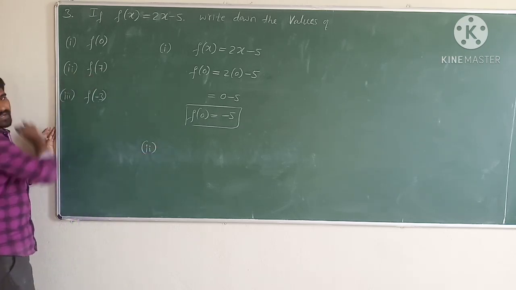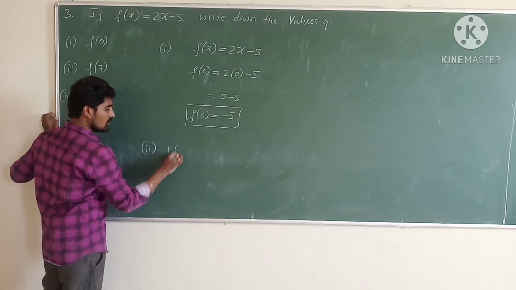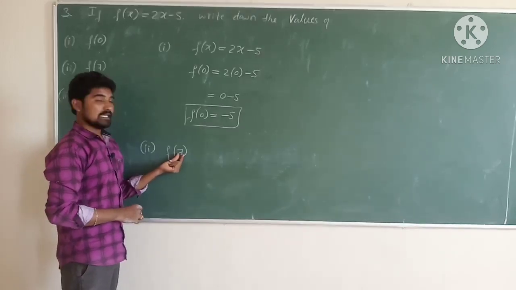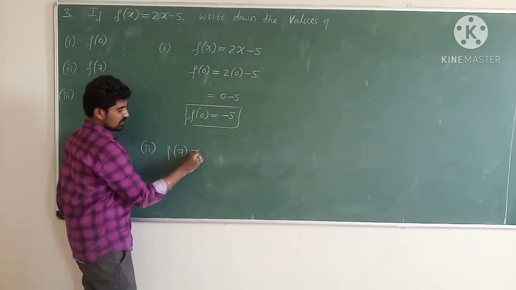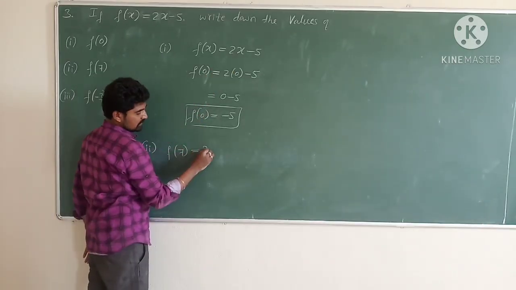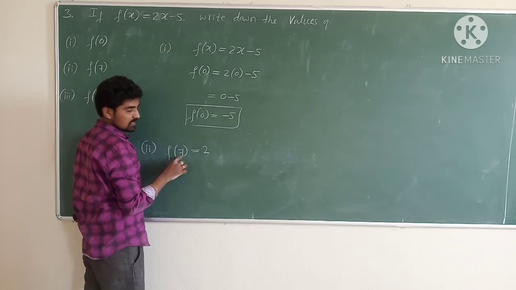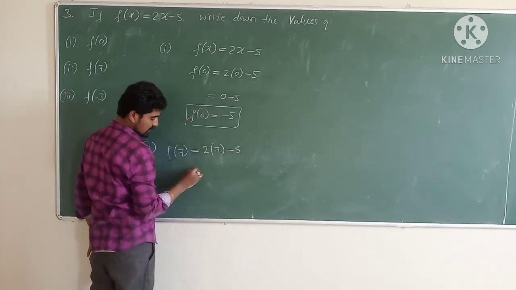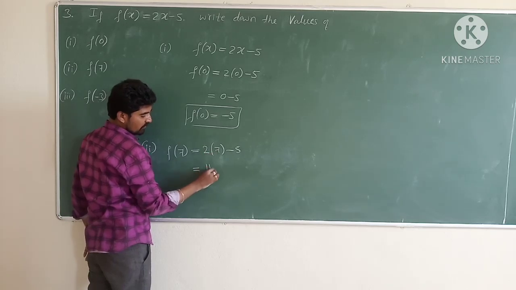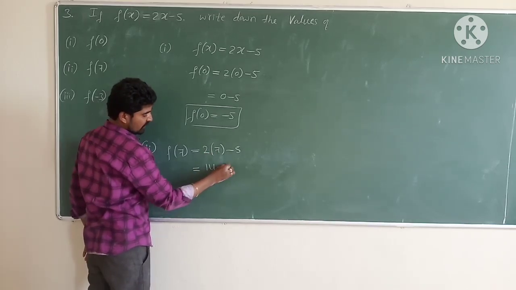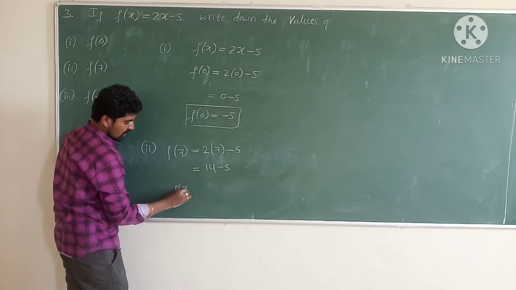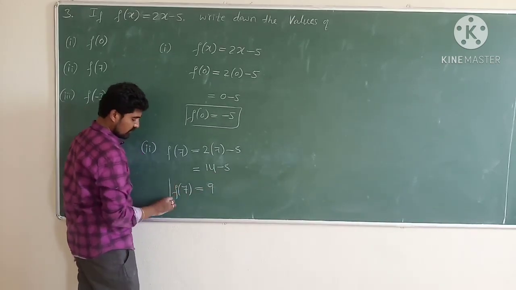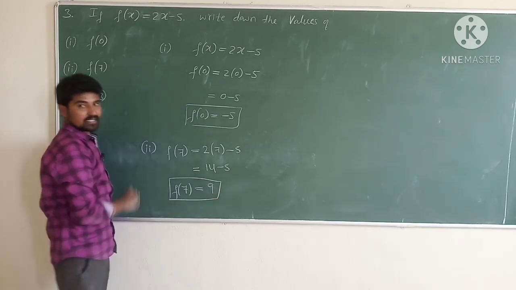Second one is find the value of f(7). f(7) means in place of x is equal to 7, 2 as it is, in place of x 7, minus 5, which is equal to, 2 7s are 14 minus 5. So therefore the value of f(7) is 14 minus 5, which is 9.